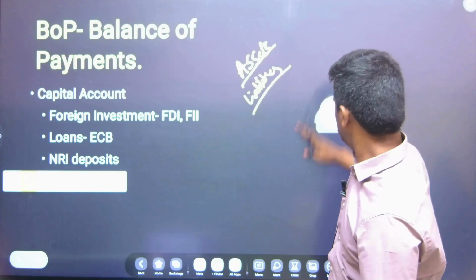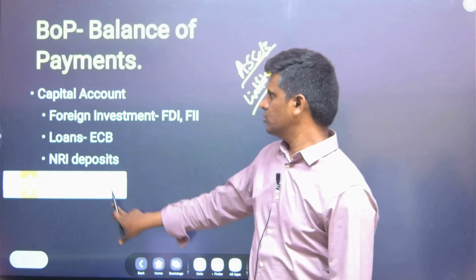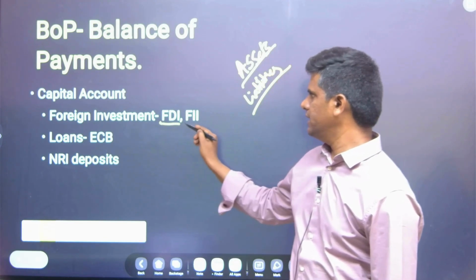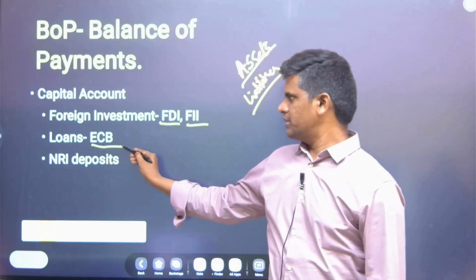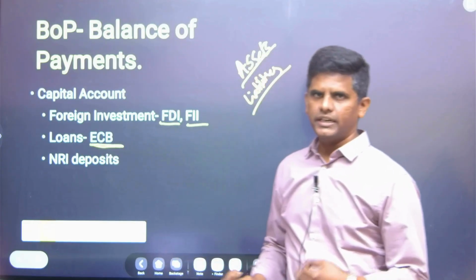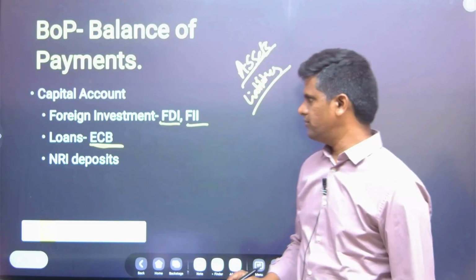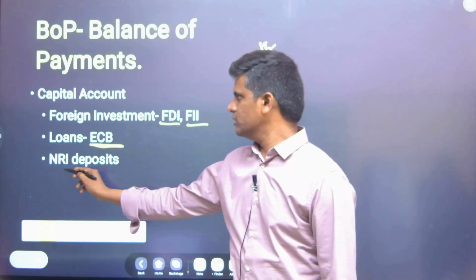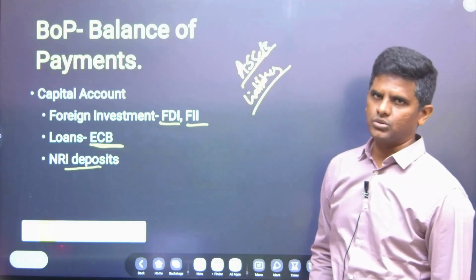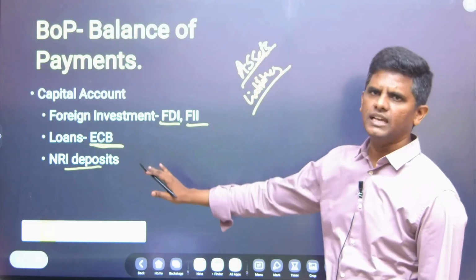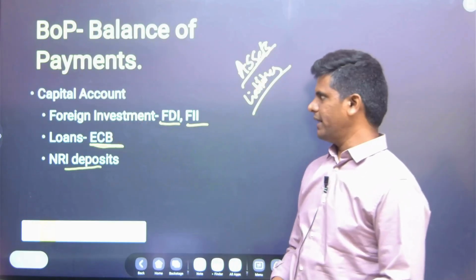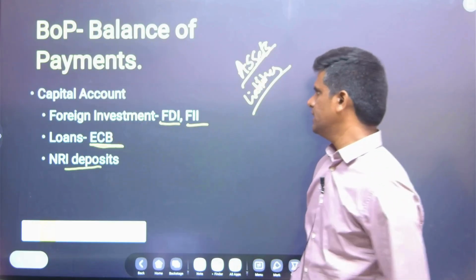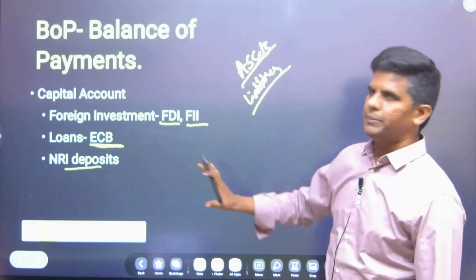All those transactions that deal with assets and liabilities come under capital account. So what are they? That is the FDI, FII, external commercial borrowings, or Indian companies raising money abroad, or NRI deposits also come under capital account, because there is a liability involved. The banks are liable to pay the deposits back. So this is capital account.